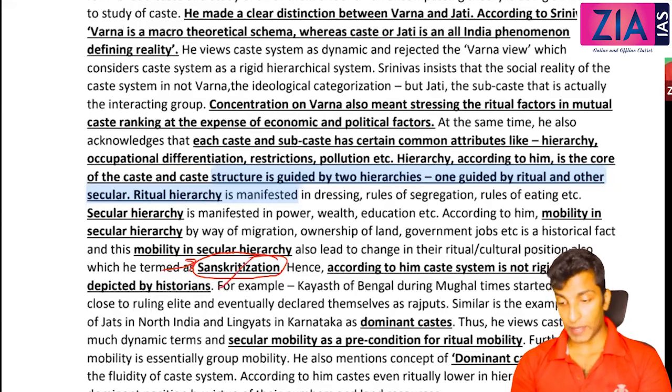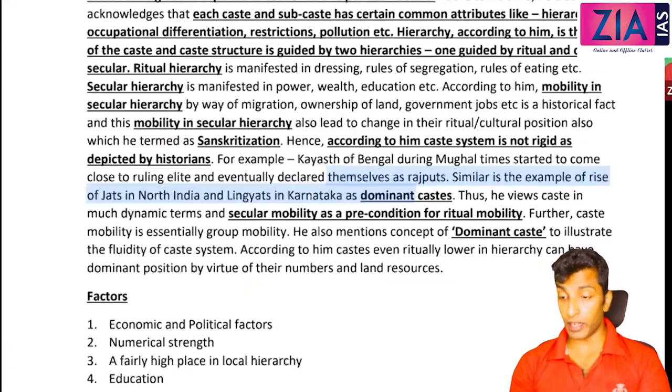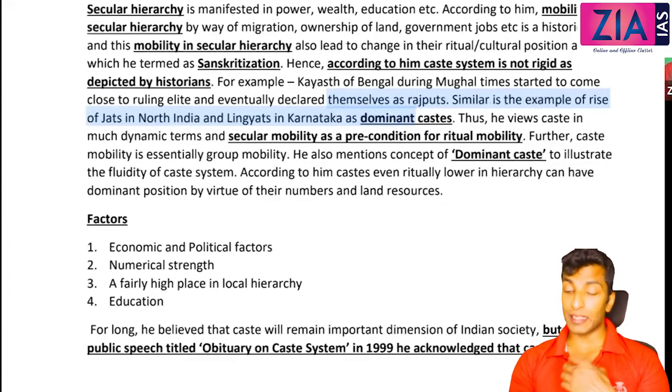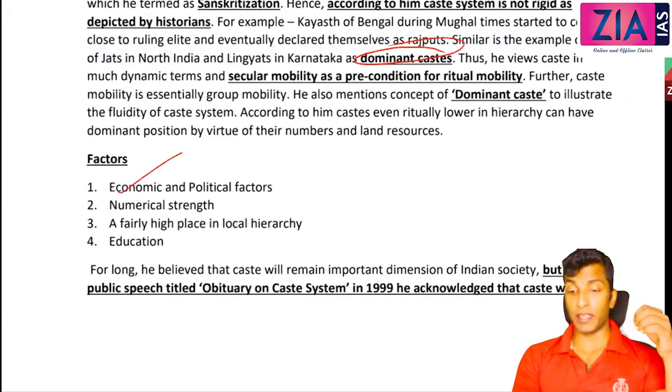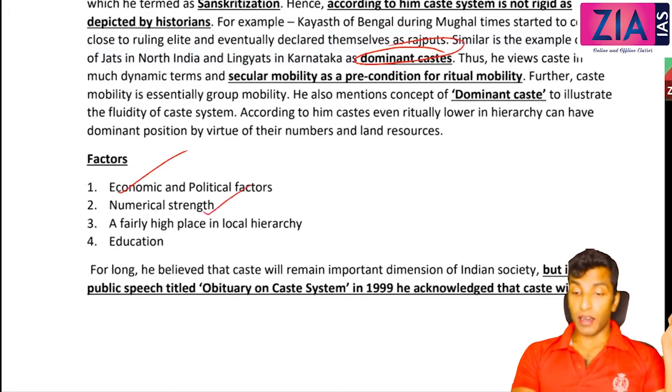Sanskritization, I have already explained. The second is dominant caste. In dominant caste, what he's saying is that it is not necessary that the Brahmins are dominant in all situations. It can be some other caste who can be dominant if they possess certain factors. These are the factors. To become a dominant caste, economic and political factors are there. You should be able to capture political power. Numerical strength should be there. A fairly high place in the local hierarchy, education, government jobs, etc.